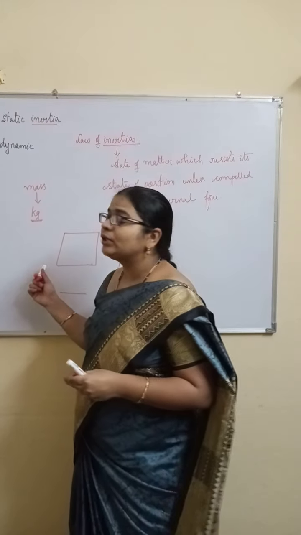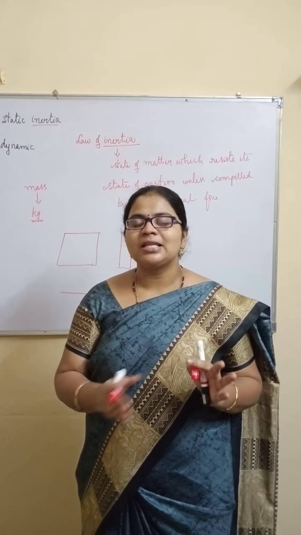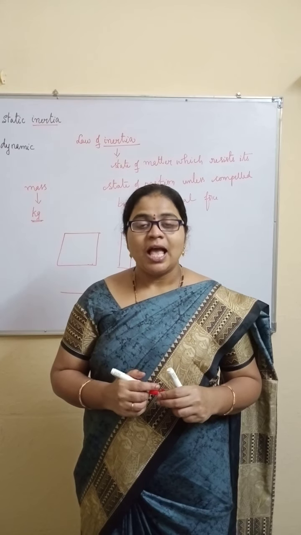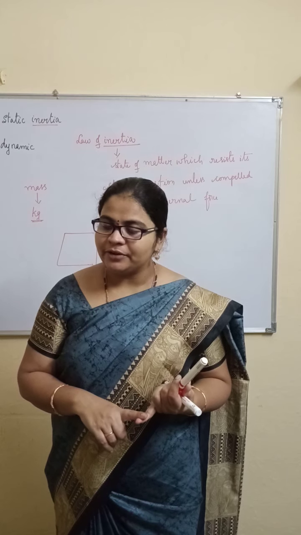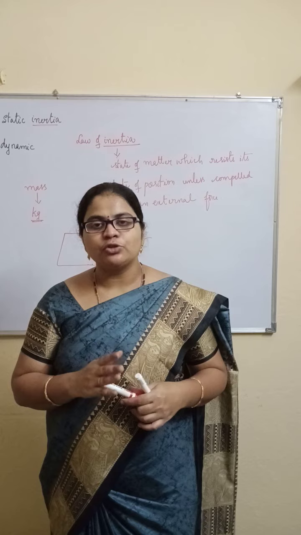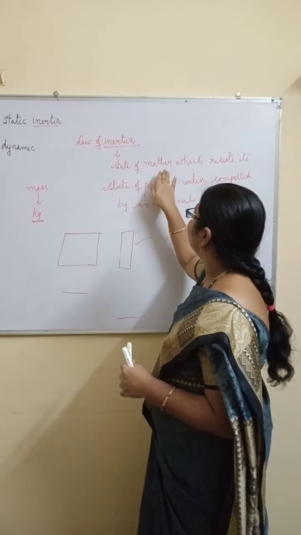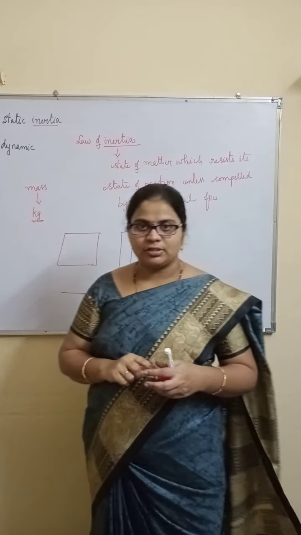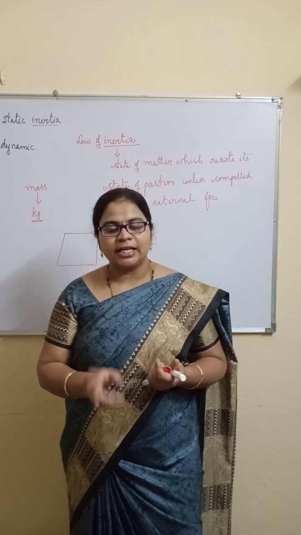So, this is Newton's first law of motion. Every object will try to stay in the same state of position unless it is compelled by an external force. And what happens when net force is equal to 0? Either the object is at rest or in uniform motion. Newton's first law of motion is also called the law of inertia. Inertia is a state of matter which resists its state of position unless compelled by an external force.